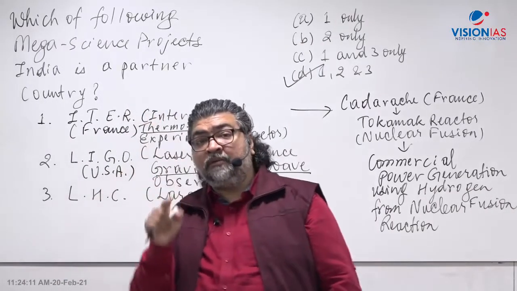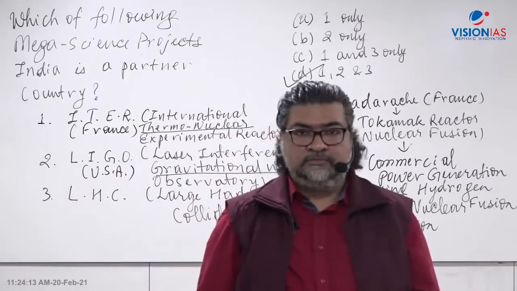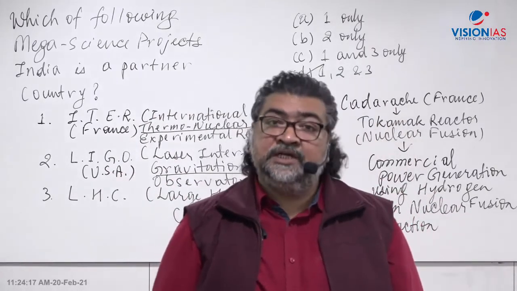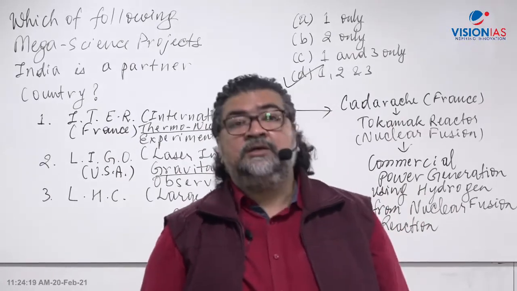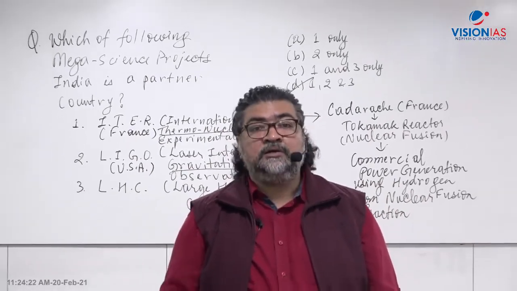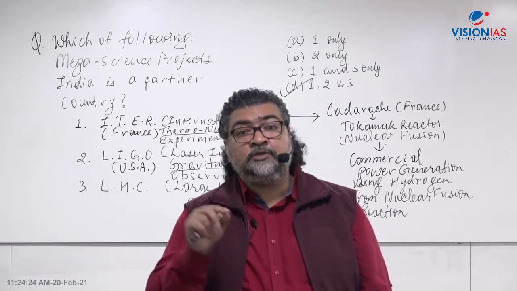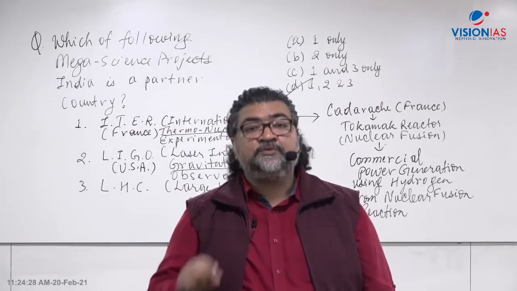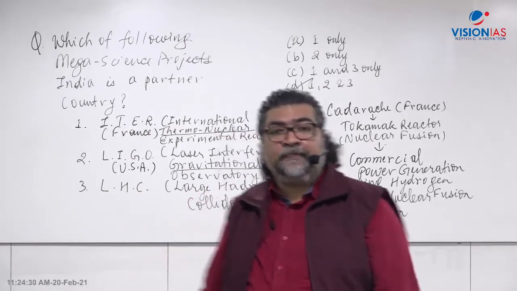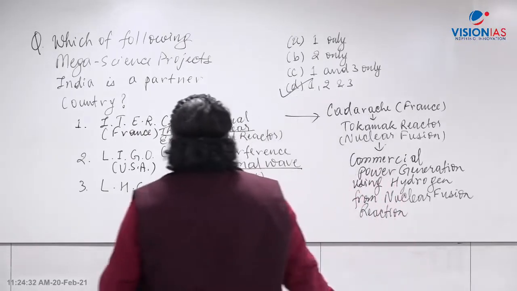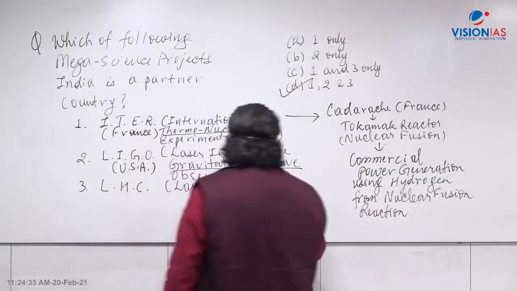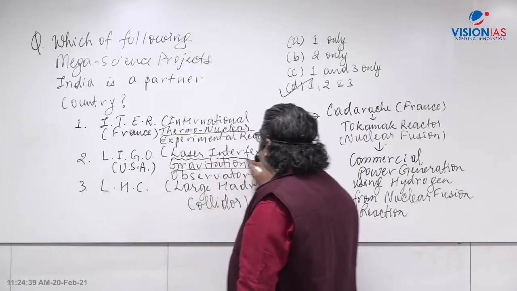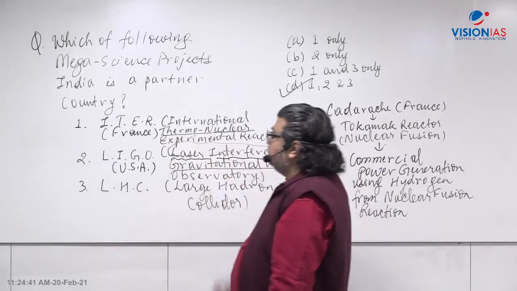Now we are also developing an Indian LIGO. We have an organization called IUCAA, the Inter-University Centre for Astronomy and Astrophysics in Pune, Maharashtra. We are now, in collaboration with the USA, also building the same type of facility in India. Now, what is LIGO? LIGO is basically about gravitational waves, using laser interference.